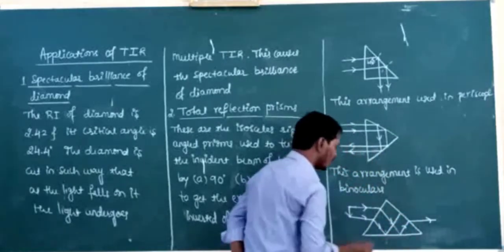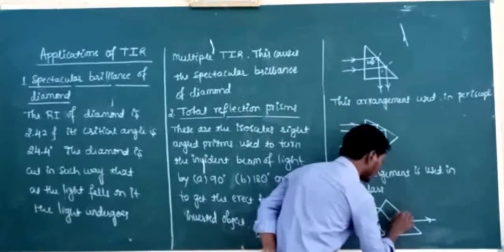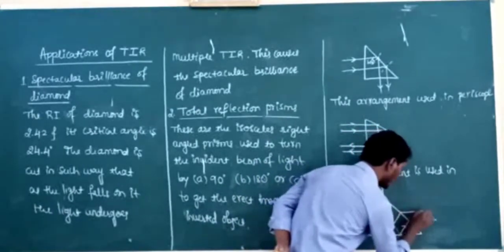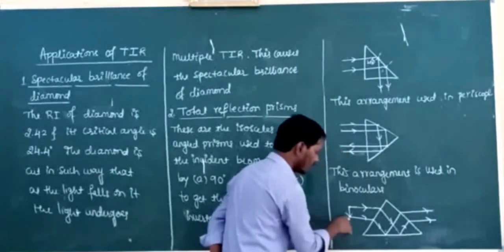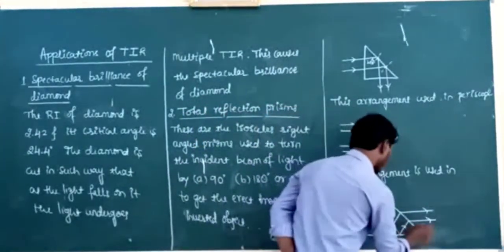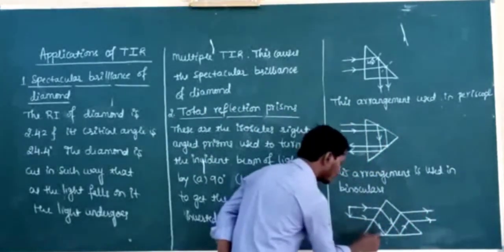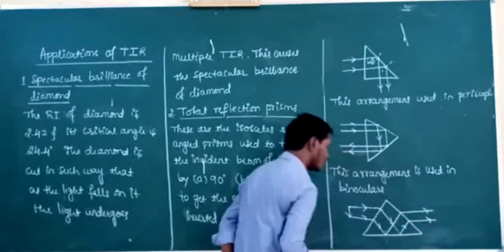This reflected light falls on the second surface of the prism and undergoes reflection, and this reflected ray appears to have come from which point? That appears to have come from head of the inverted object. So this ray from head of the inverted object and this ray from base of the inverted object.